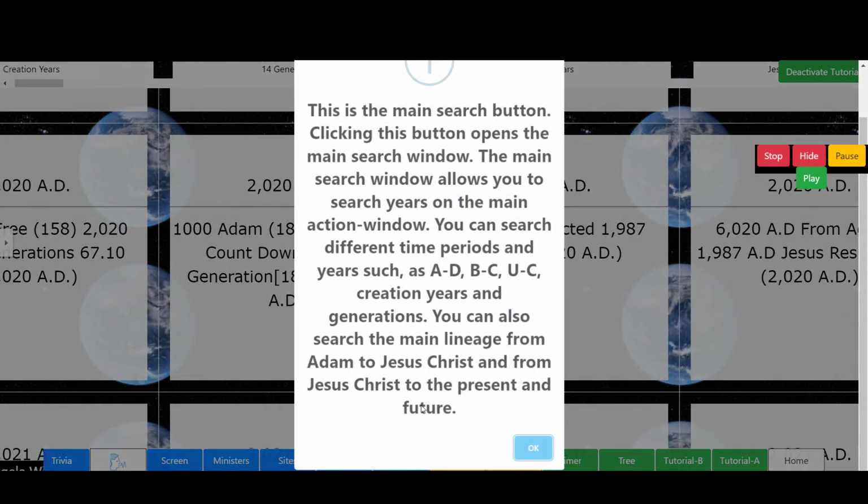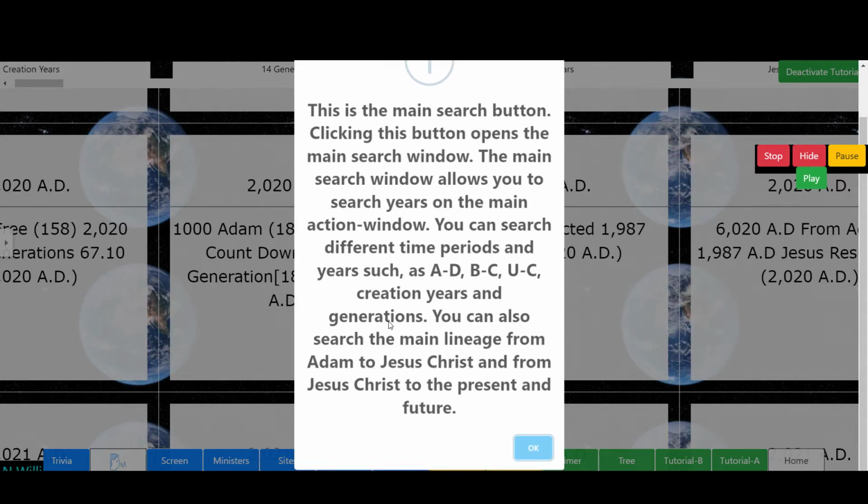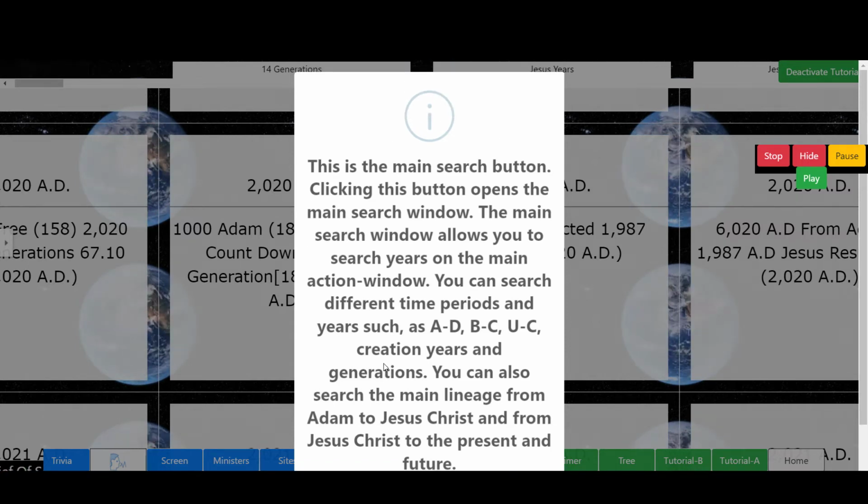This is the main search button. Clicking this button opens the main search window. The main search window allows you to search years on the main action window. You can search different time periods and years such as AD, BC, UC, creation years and generations. You can also search the main lineage from Adam to Jesus Christ and from Jesus Christ to the present and future.